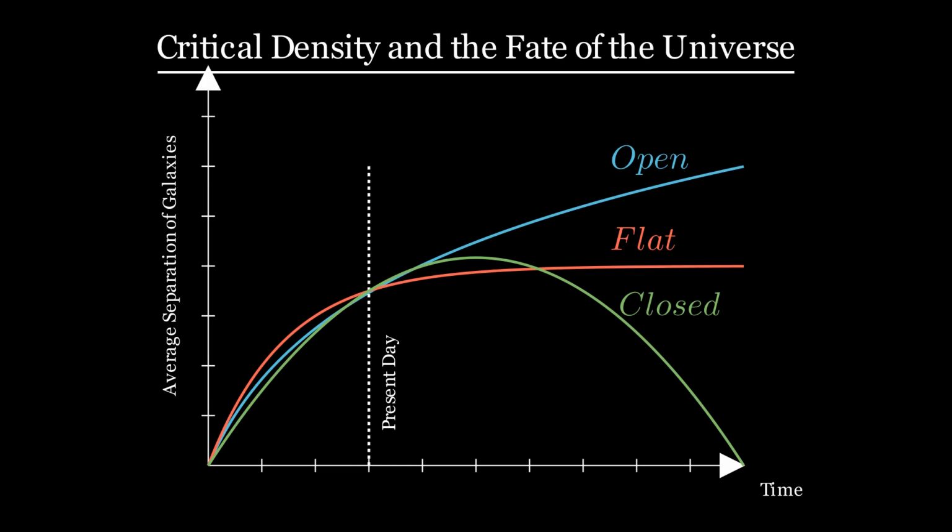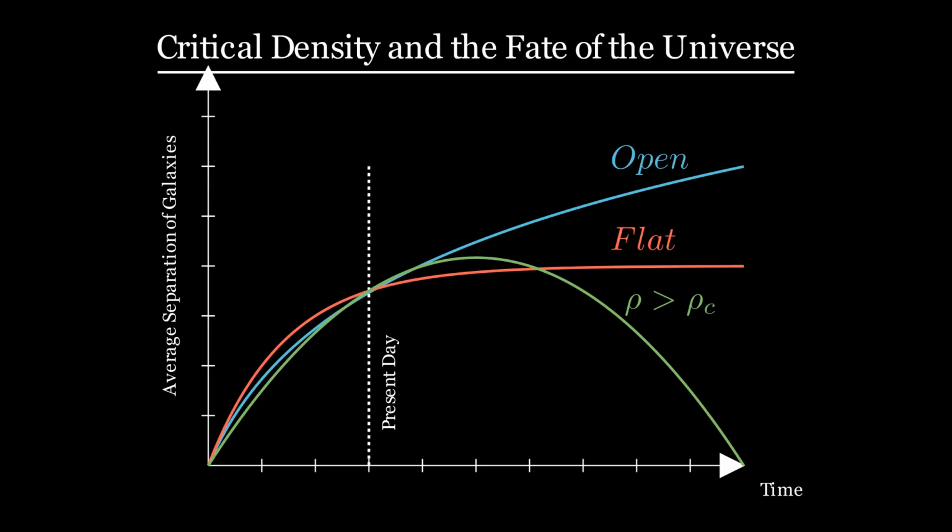galaxies will reach a maximum expansion before gravity wins and pulls them back together at what is known as the Big Crunch. Finally, we could live in a flat universe, where gravitational potential energy and kinetic energy are balanced, meaning that the expansion continues on forever but it slows down until at infinite time, the galaxies stop moving.